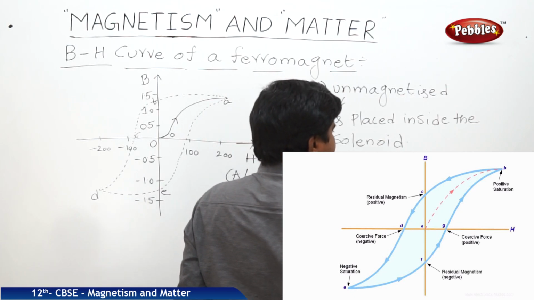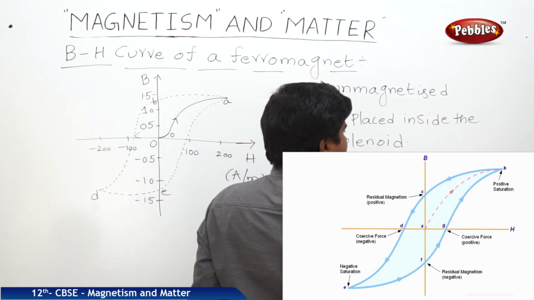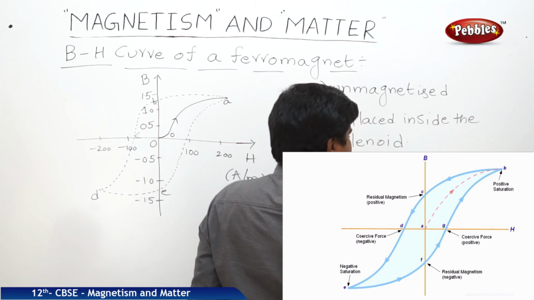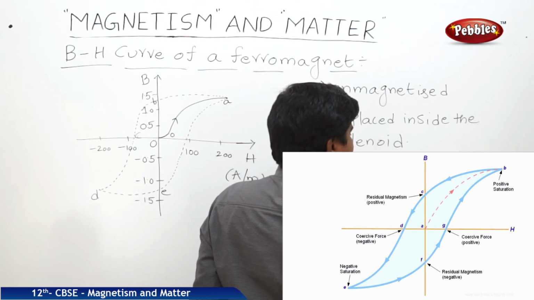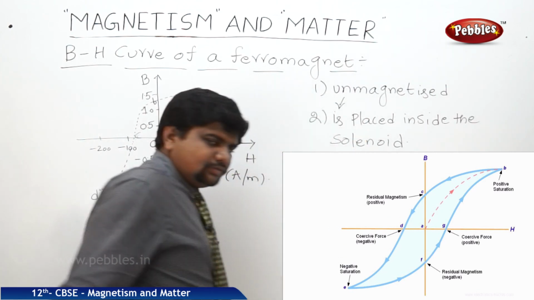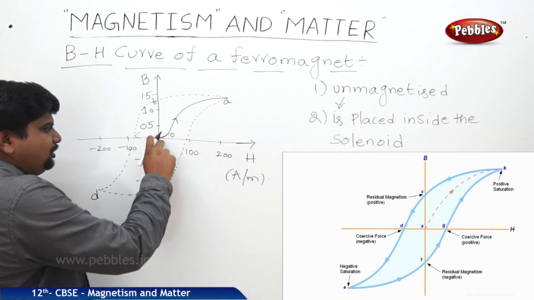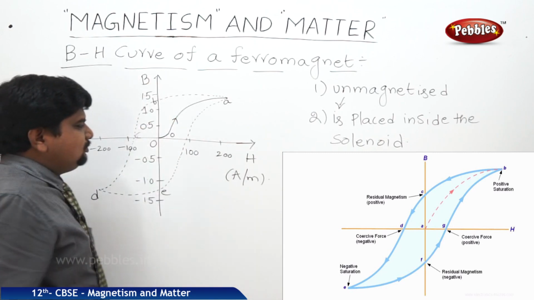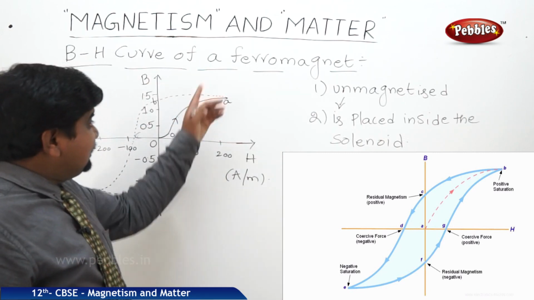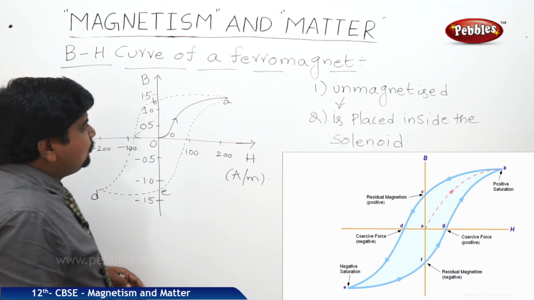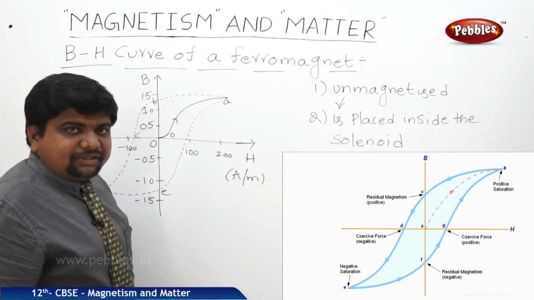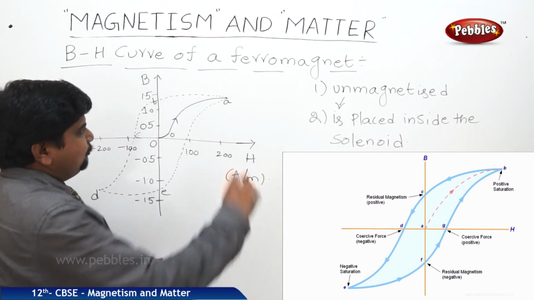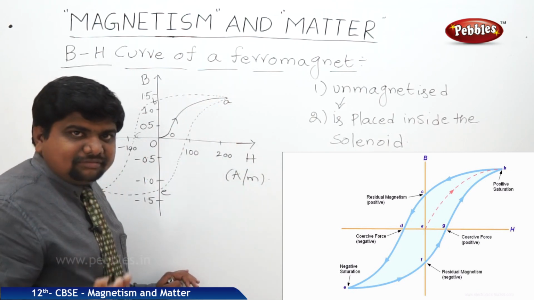Increasing H and saturation. At H equal to 0, B is not equal to 0 while it is reversing. So after increasing to the particular saturated level, we turn off the magnetic field.